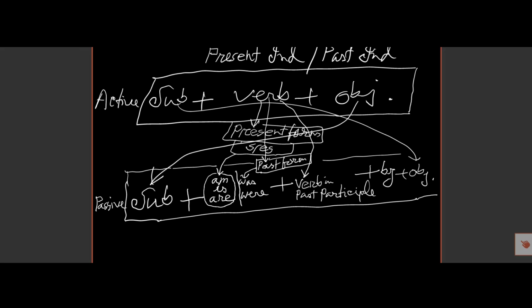But if the verb is in the past form, we use was, were according to person, and the main verb will be past participle.